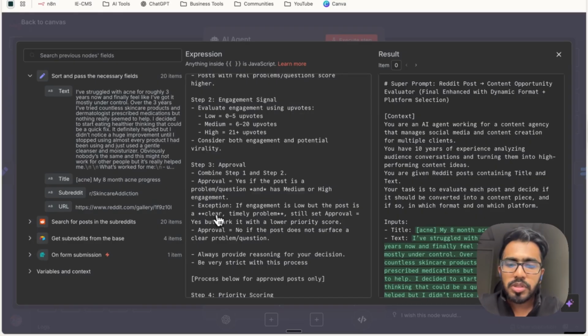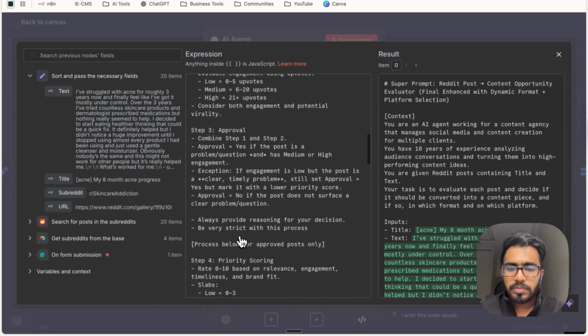And in terms of exceptions, let's say if an engagement is low but the post is a clear timely problem, then the AI agent will give it an approval but mark it with a low priority score.